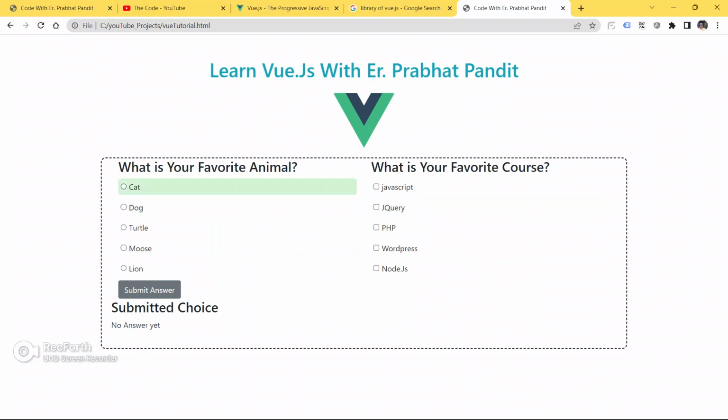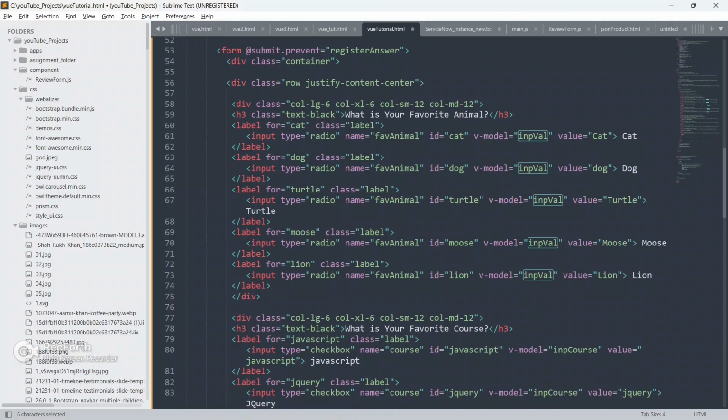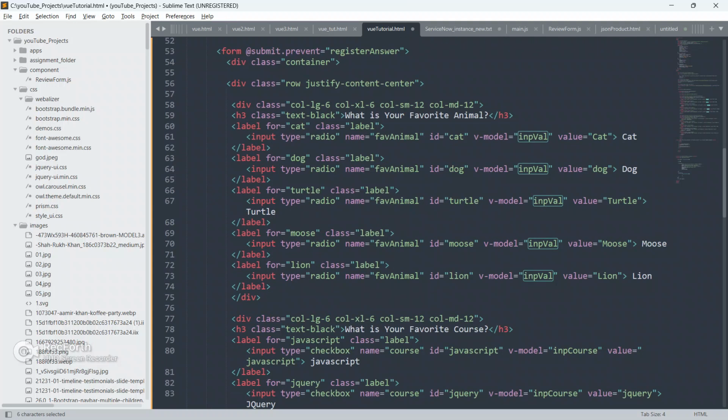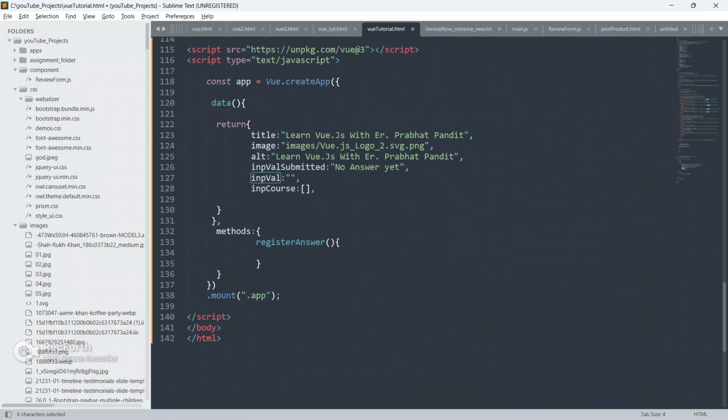Because whatever the reason guys, we are able to select only one radio button, so it is not going to return any array. Rather, this checkbox is going to return an array. That's why we have given here input course equal to array, and input val we have given as blank. So now we have to define this register answer.